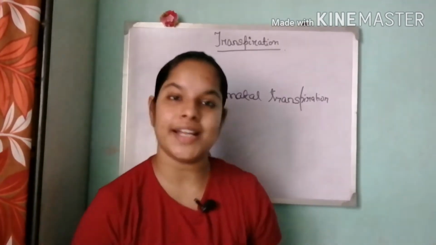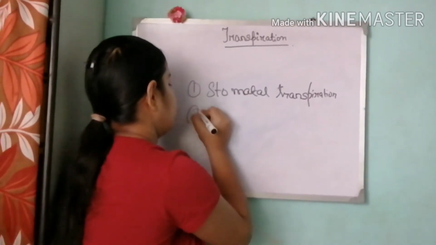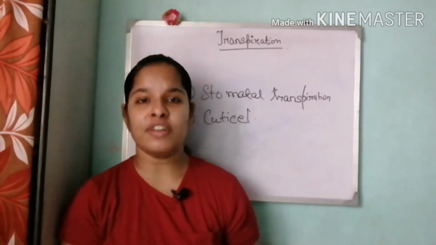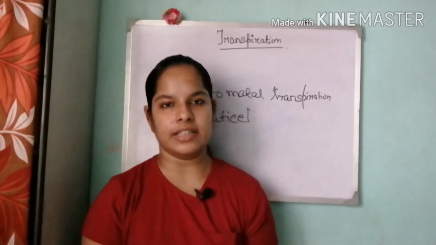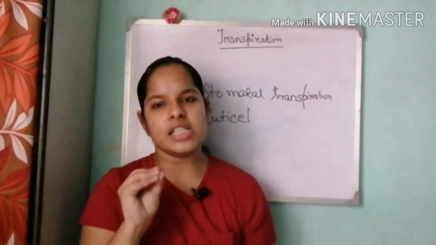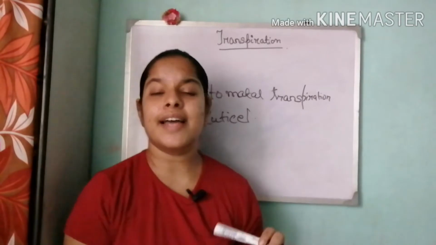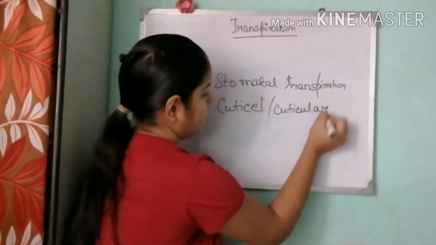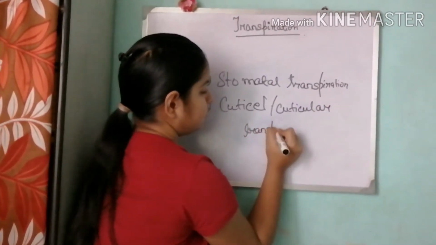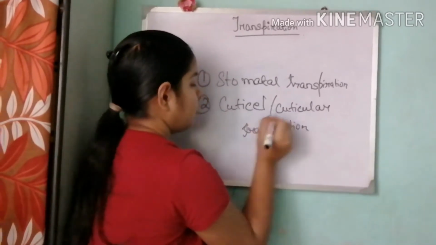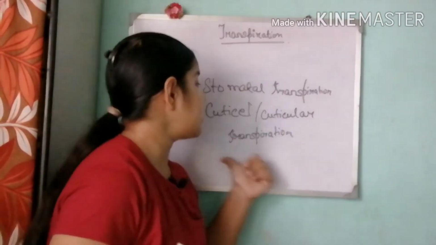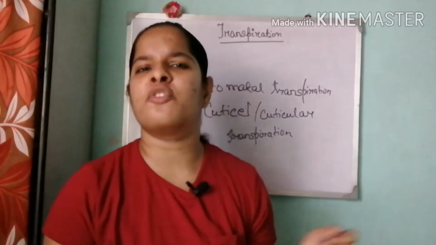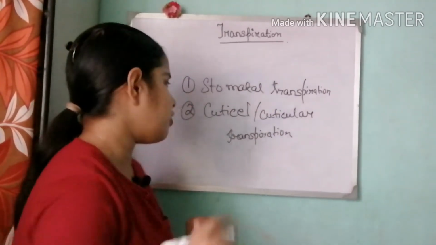What is cuticular transpiration? That is the number 2 mode of transpiration. We have seen in the overview of a leaf that the cuticle is present on the leaves. This is a minute opening, so a small amount of transpiration also takes place through the cuticle. That is known as cuticular transpiration. But the amount of transpiration through the cuticle is lesser than that through stomata. 1% or 2% of water gets evaporated through this part of the leaf.